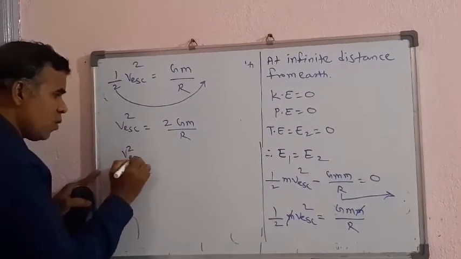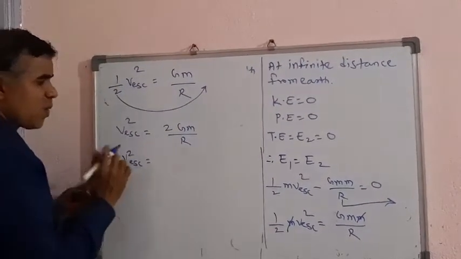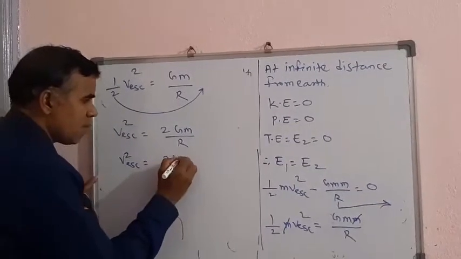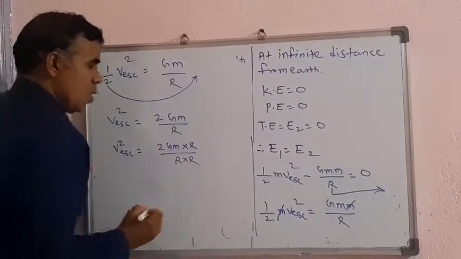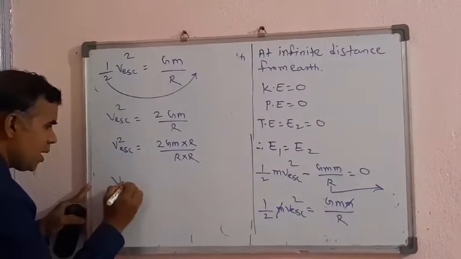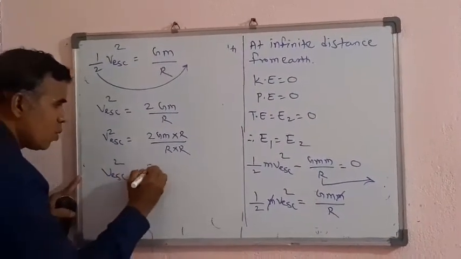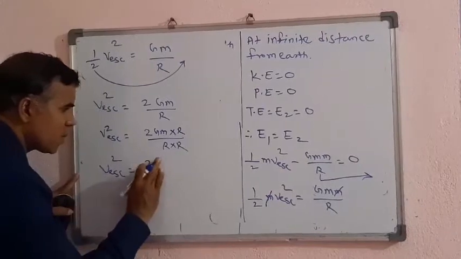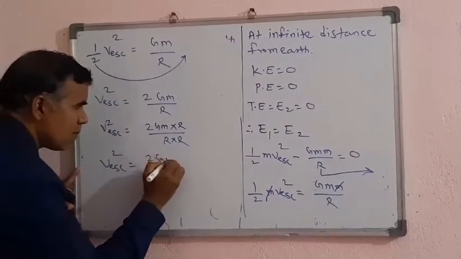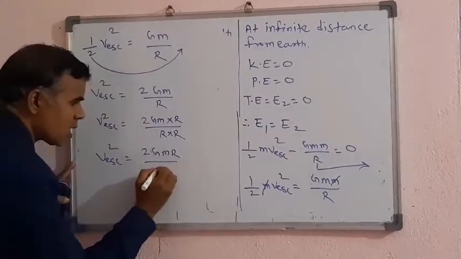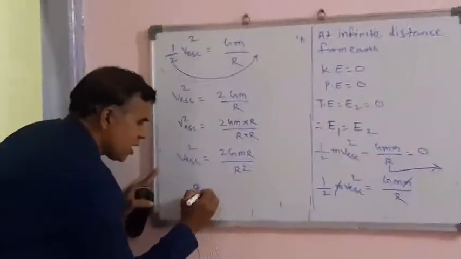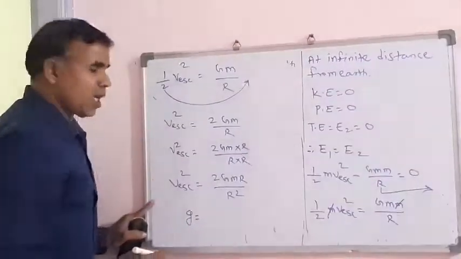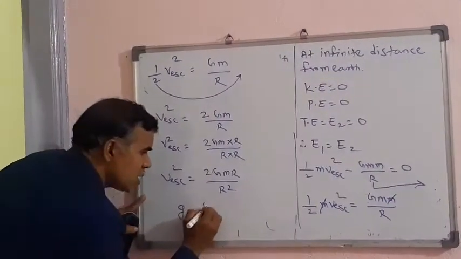v escape square equals 2GM multiplied by r upon r into r. We get v escape square equals 2GM r upon r square. We know that the formula of acceleration due to gravity g equals GM upon r square.